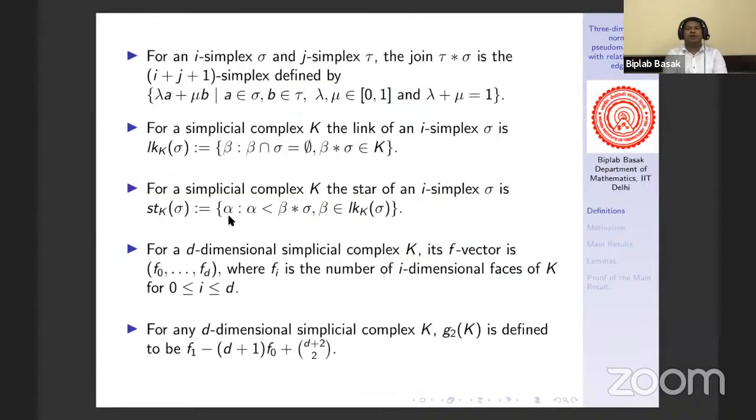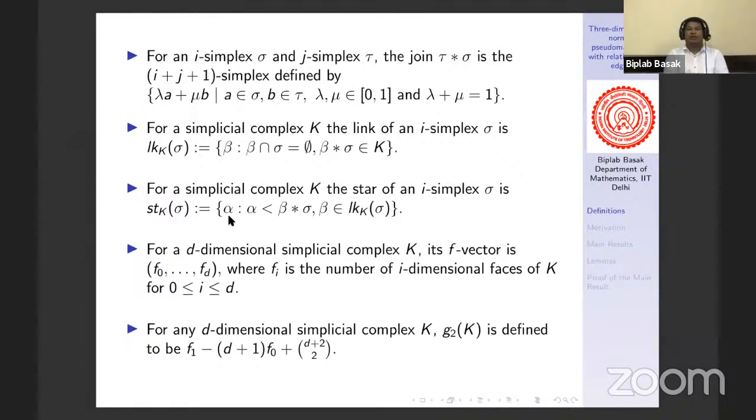Next, we can define the join of two simplices. Suppose we have an i-simplex sigma and a j-simplex tau. Then the join of tau and sigma is another (i+j+1)-simplex, defined as the collection of all the convex combinations of the points from sigma and tau. That means if you take a vertex and an edge, then their join will be a 2-simplex. That is, the dimension is 0 plus 1 plus 1, that is, the dimension is 2.